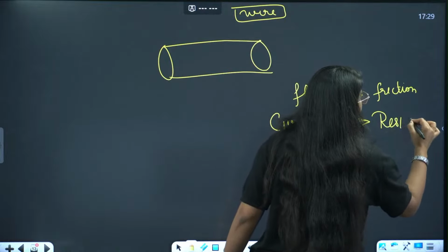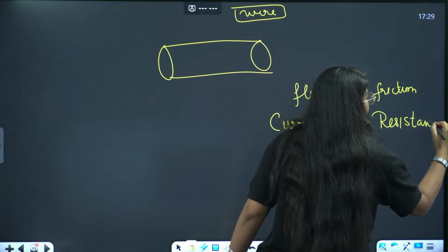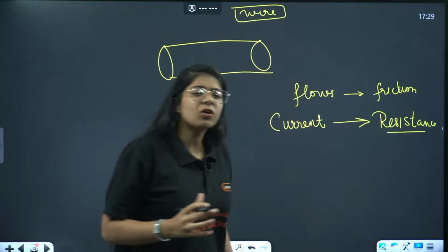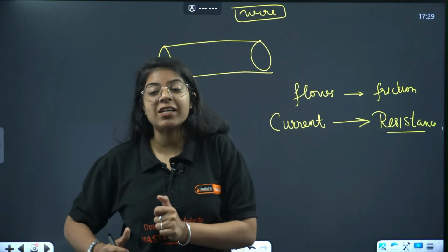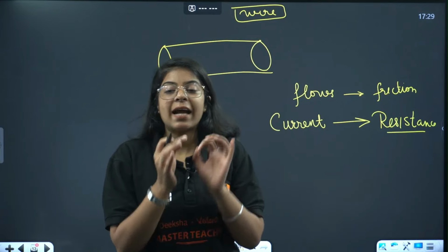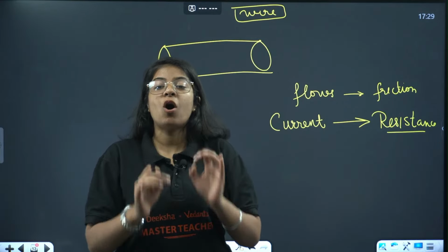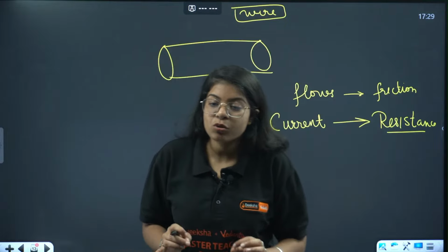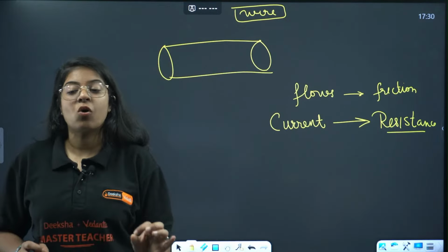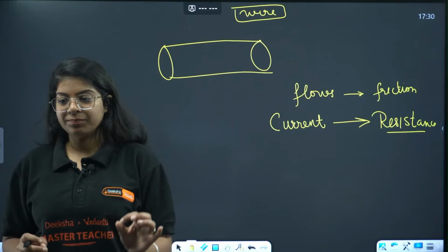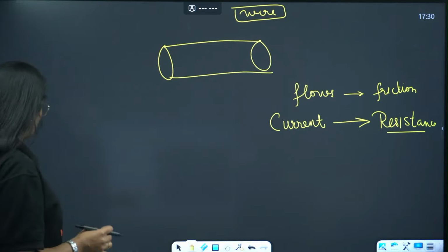What does that mean? देखो, whenever the current is flowing, a particular thing tries to stop it. ठीक है? So force is in the opposite direction. So the thing that tries to stop the flow of current is called resistance. ठीक है? Done everyone?